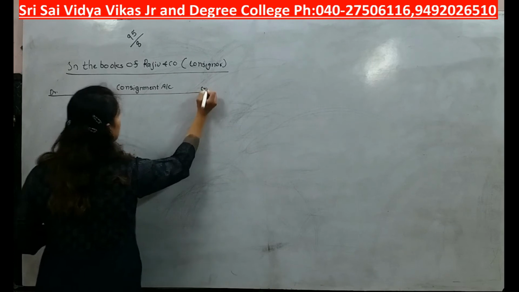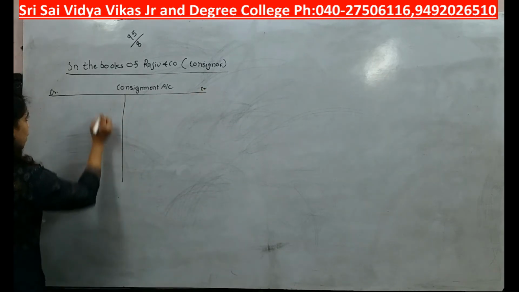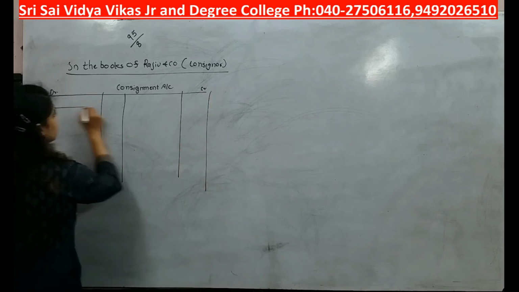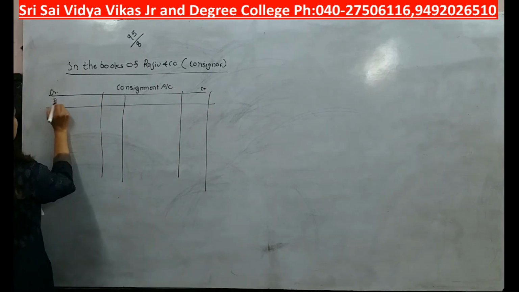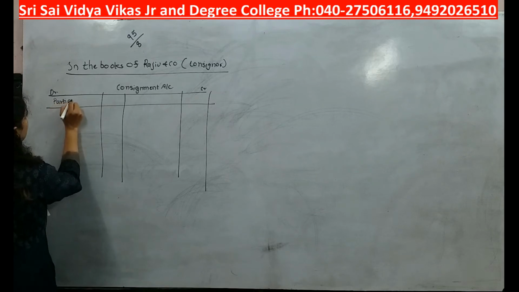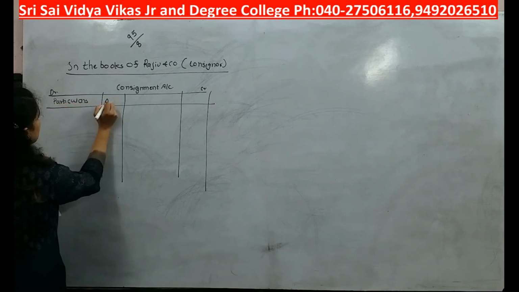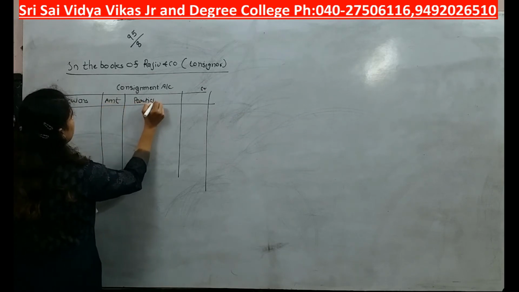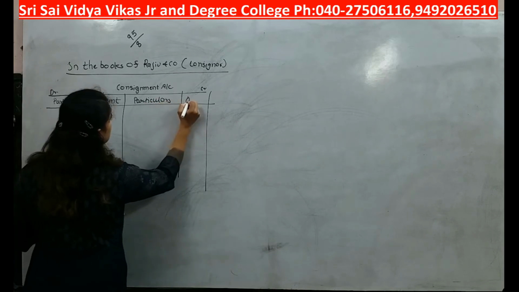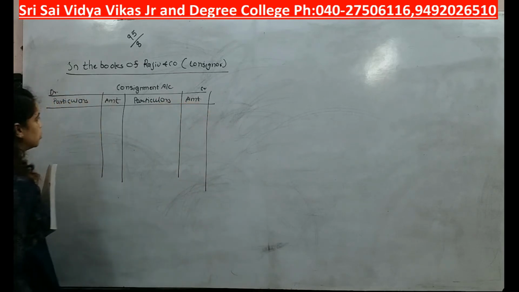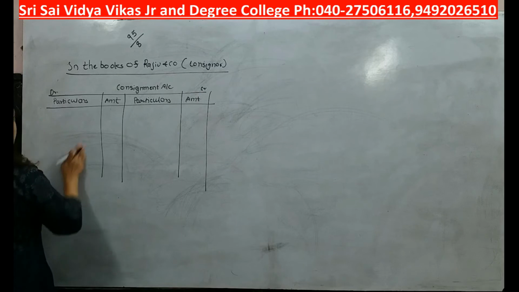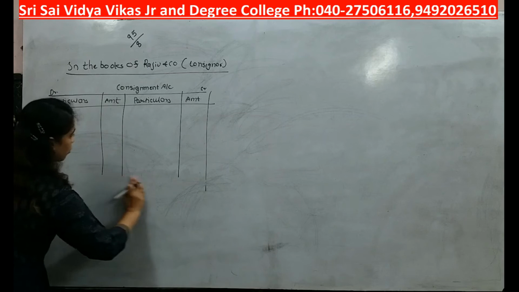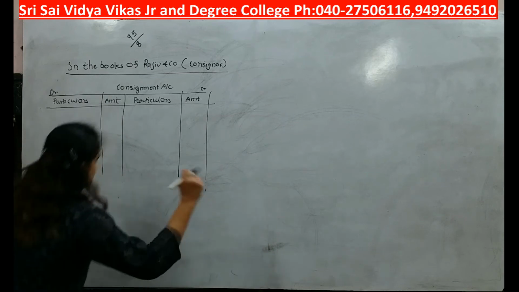Debit, credit. Divided into 2 parts. Particulars, amount, particulars and amount. Okay, next is what I am going to do. After consignment account, I will prepare consignee's account.